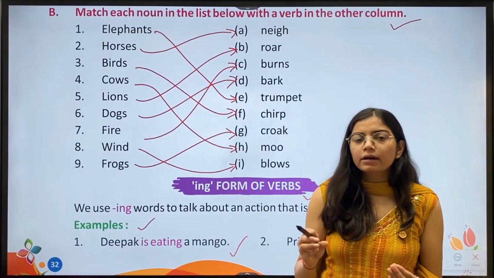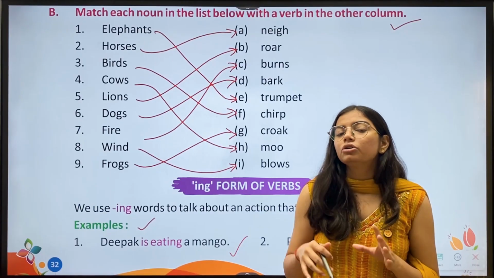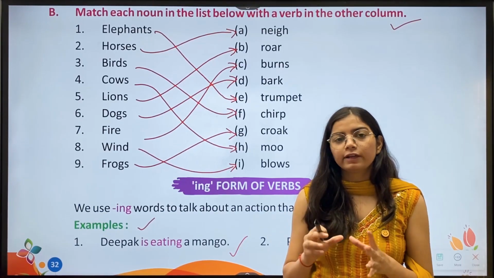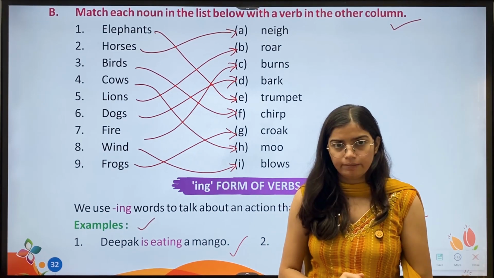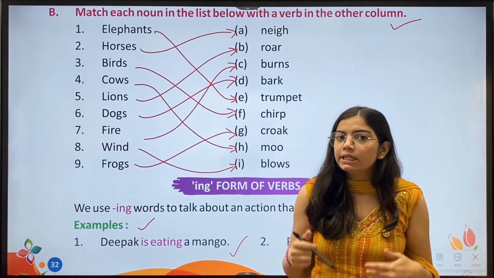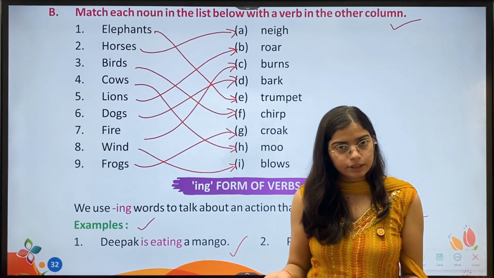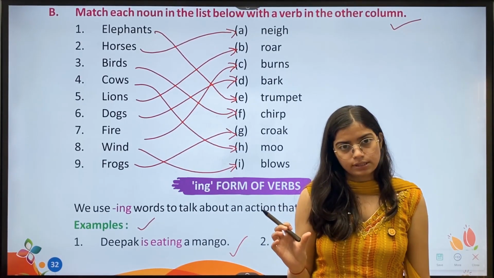दीपक मैंगो खा रहा है. Okay, so we use ing when we perform something. जब हम बोल रहे हैं वही काम कर रहे हैं. For example, I'll give you a live example. I am teaching. Yes, I am teaching. So I am saying it. So that's how we use this sentence.